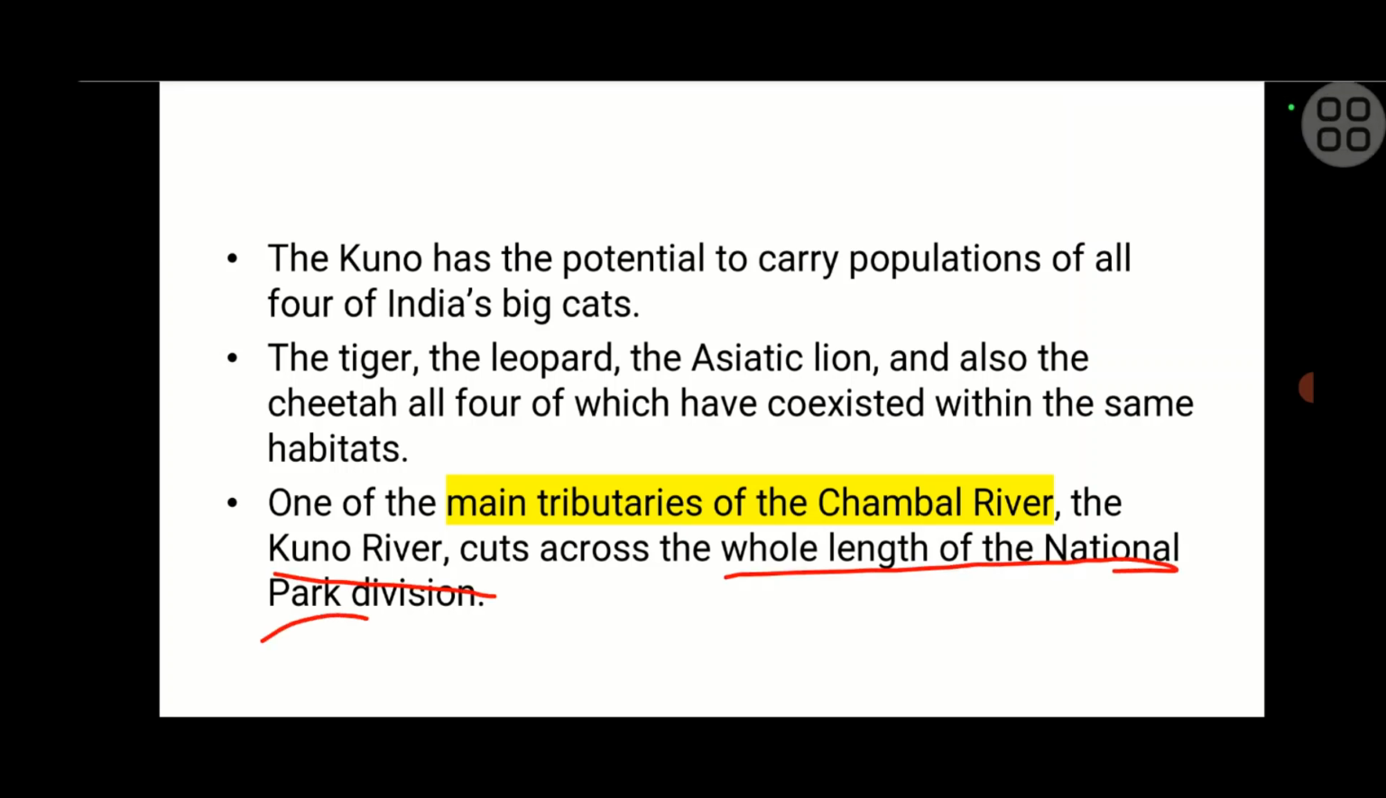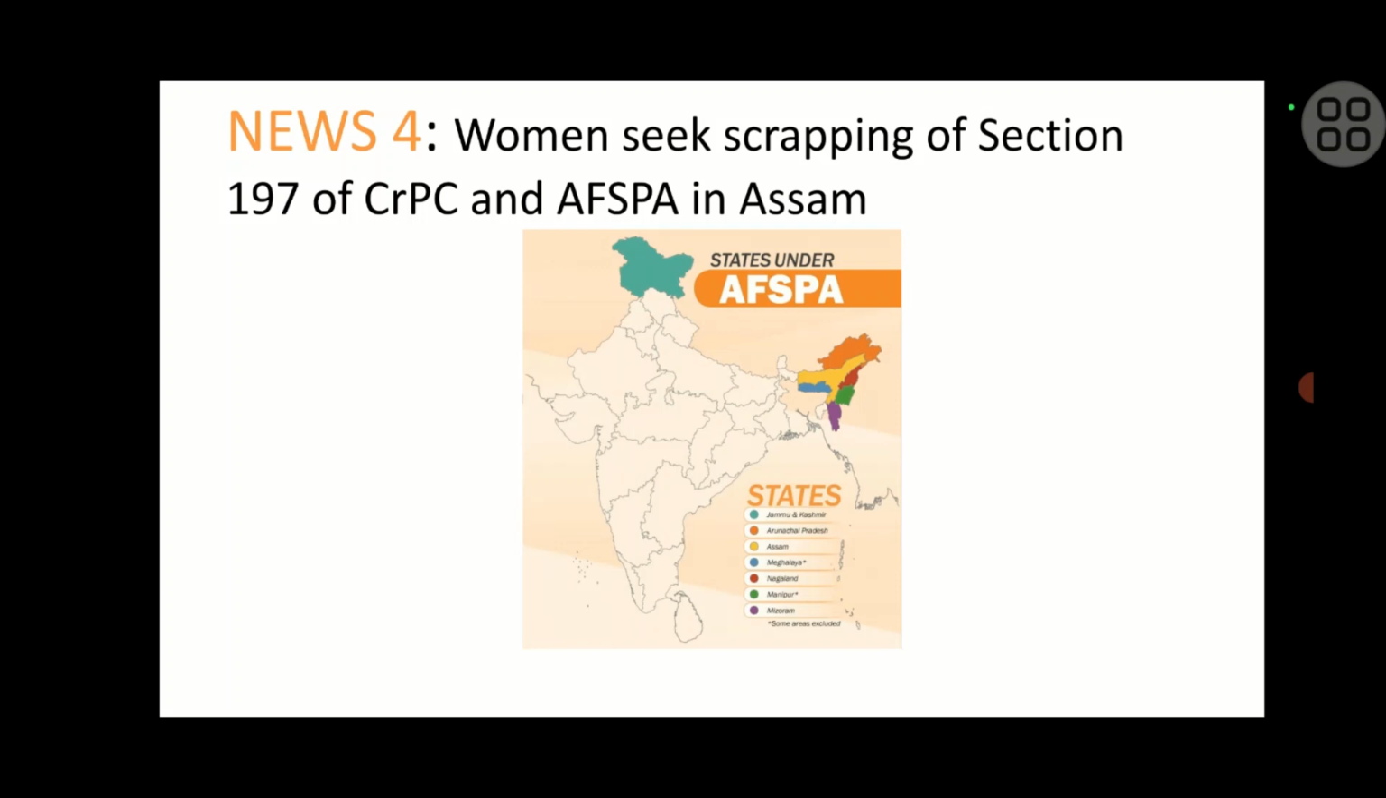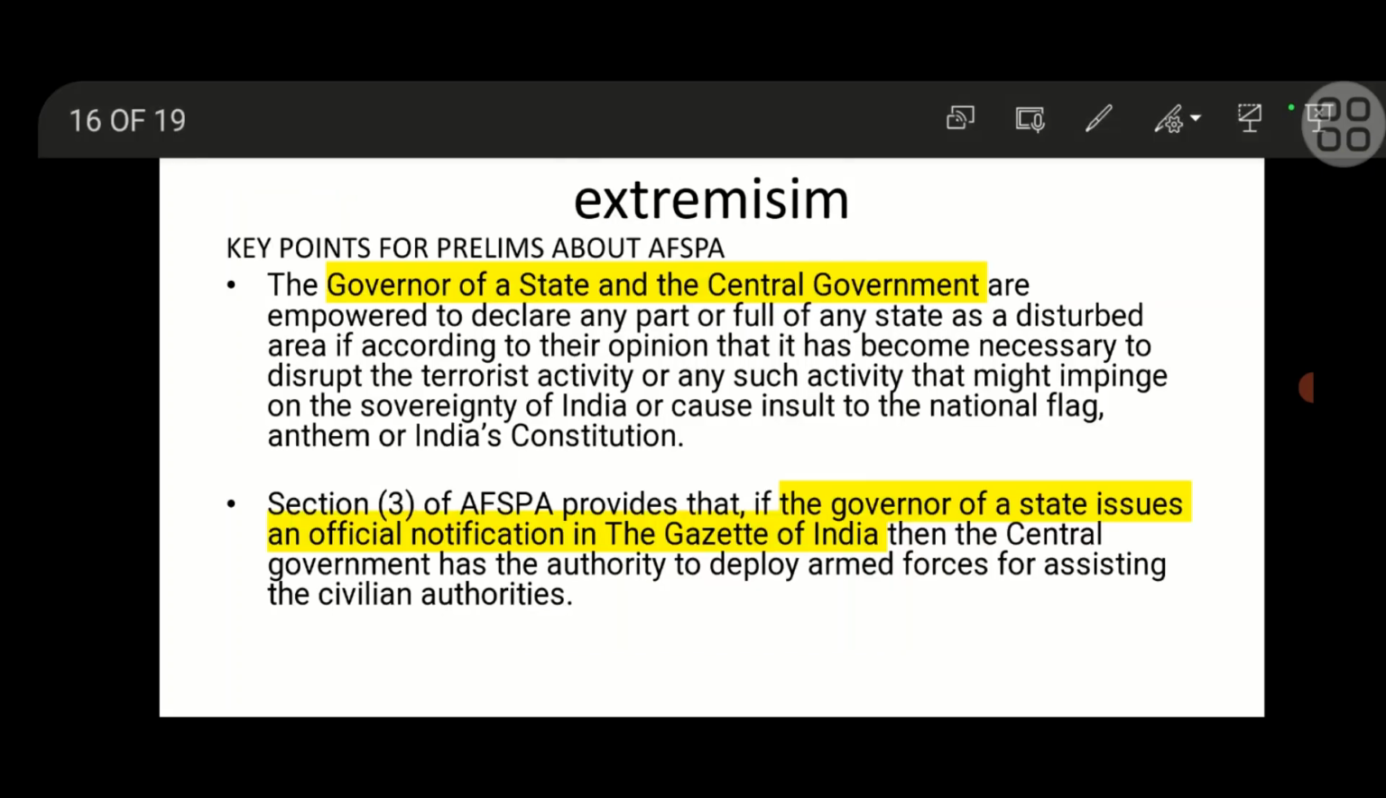Next news is women seek scrapping of section 197 of Criminal Procedure Code and AFSPA in Assam. This comes under Northeast insurgency, left-wing extremism. For prelims you need to understand about AFSPA. The Governor of a state and the central government both have the power to declare any part or the whole of a state as a disturbed area, if that area is disrupted by terrorist activity that might infringe the sovereignty of India.